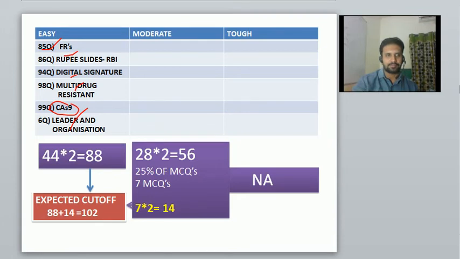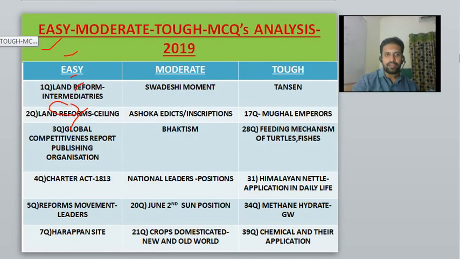Okay, fine. So as far as my analysis is concerned, whatever I have mentioned in the easy column, all of these the aspirant definitely has to do. Here, many topics I have mentioned for moderate and tough questions. A question was there on Tansen, Mughal emperors.